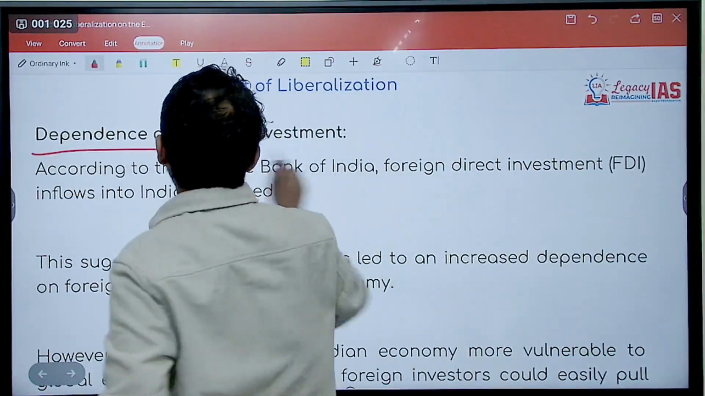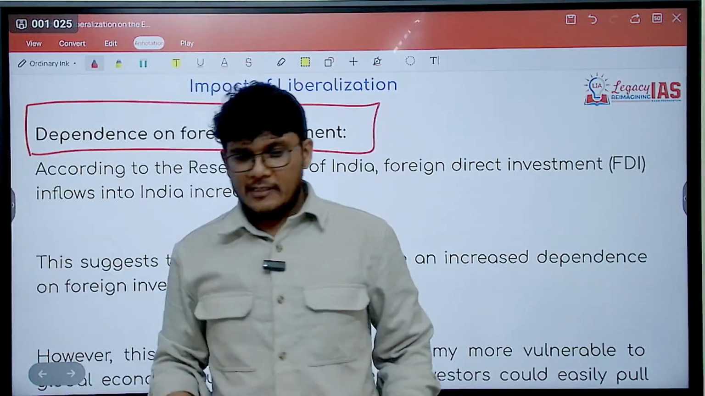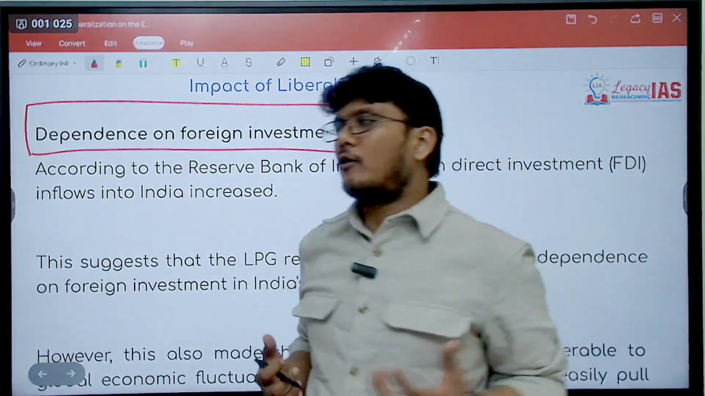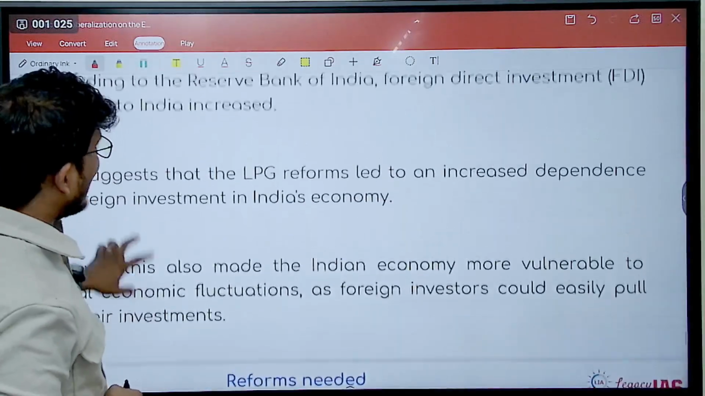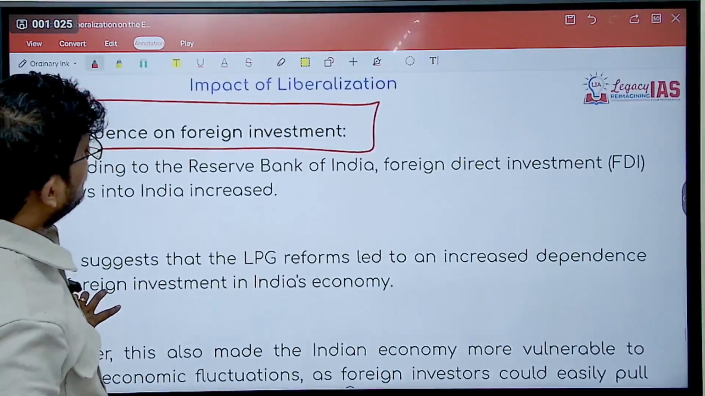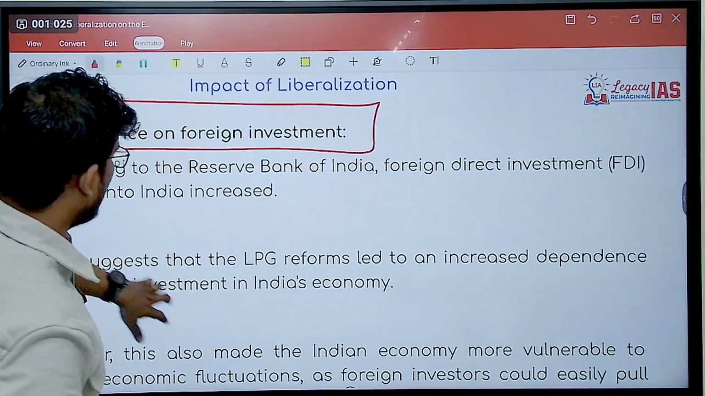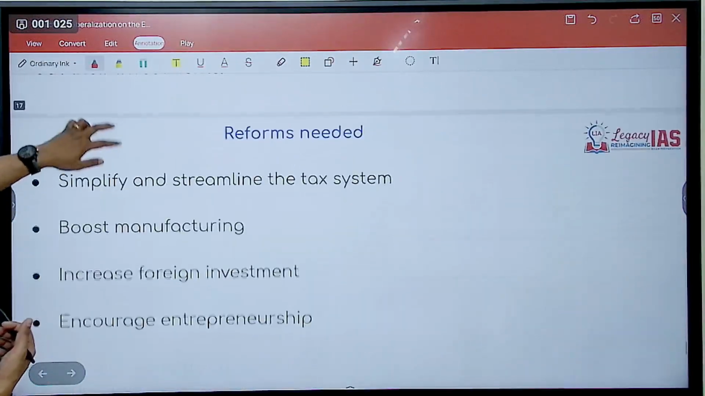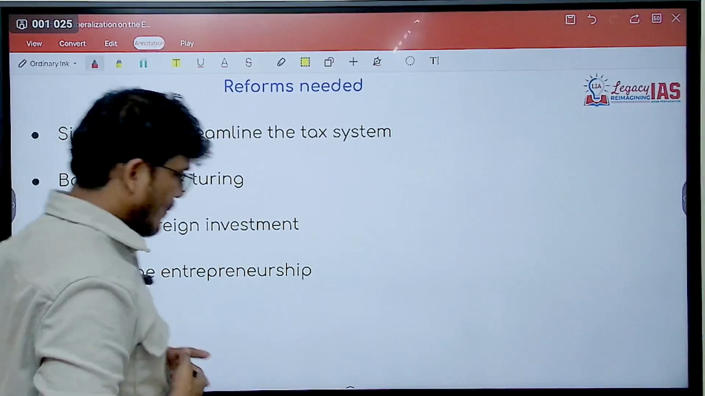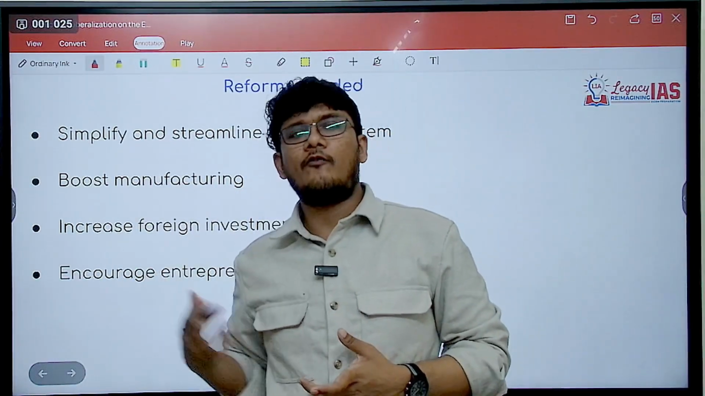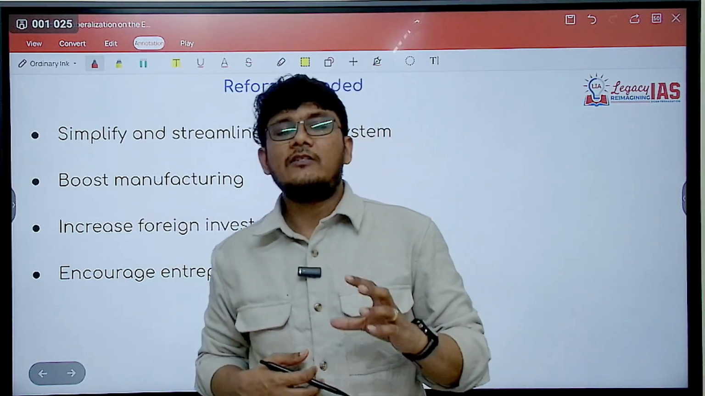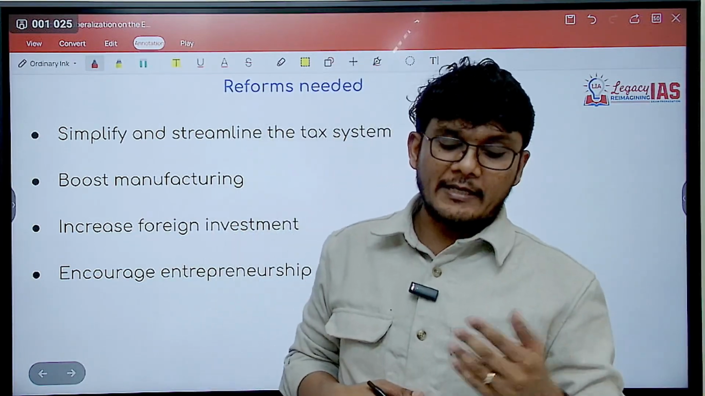Further, dependence on foreign investment. As we know that yes, we are getting a huge amount of foreign investment, but because of that our dependence has been put on foreign investment. Now we have become dependent on it. So liberalization majorly overall is a positive thing. We saw a lot of positives, but there were certain negatives, and certain more things can be done going forward.